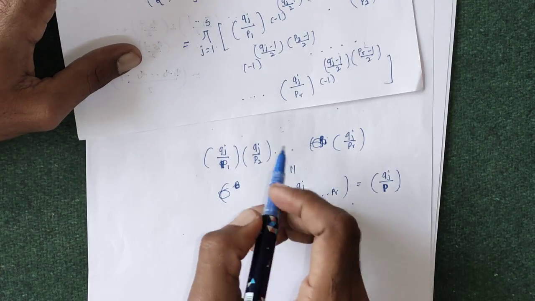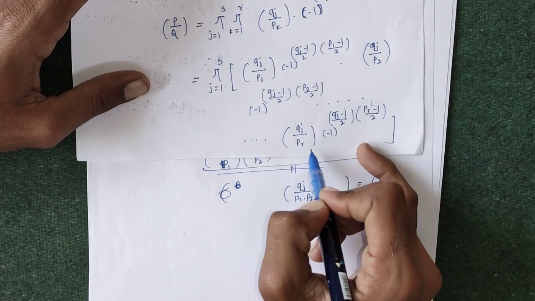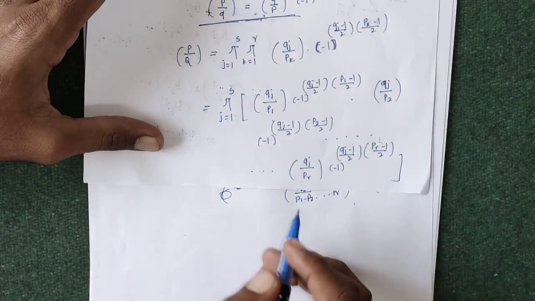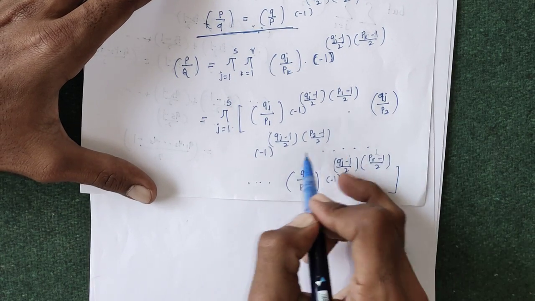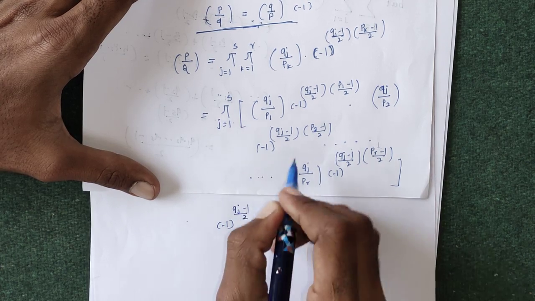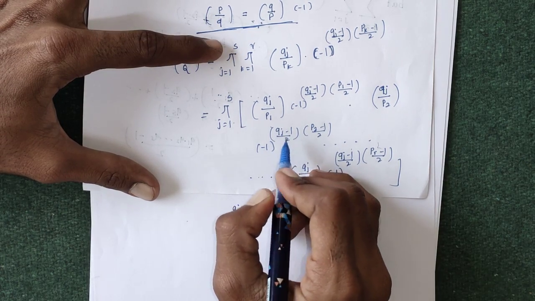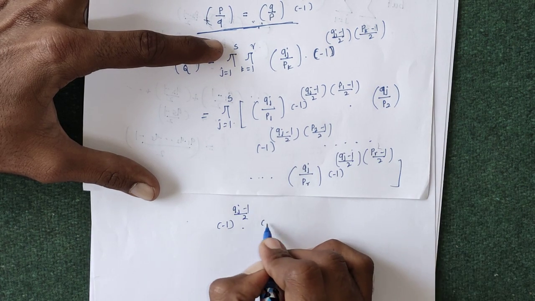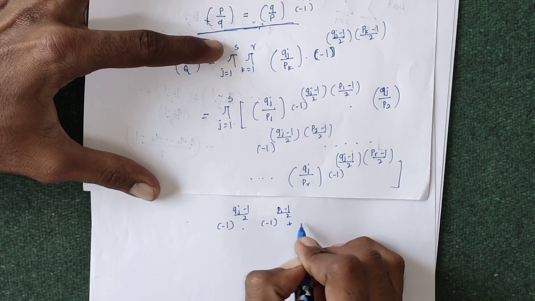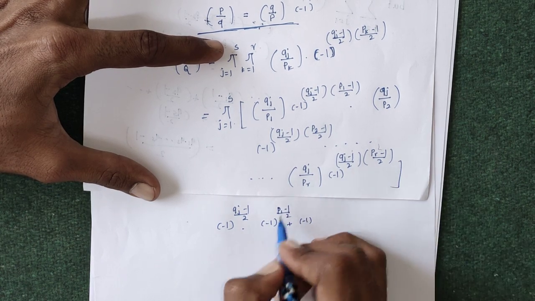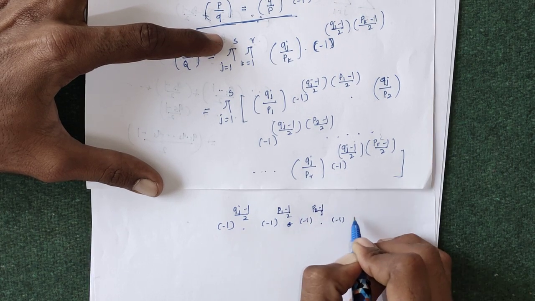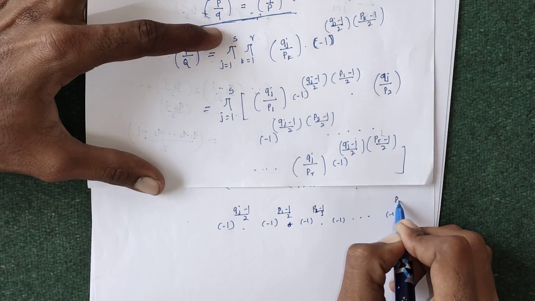So writing this 1 to r terms separately and using the definition of the Jacobi symbol, we get this. Now similarly, minus 1 to the power qj minus 1 by 2, taking minus 1 to the power qj minus 1 by 2 common, we get into minus 1 to the power p1 minus 1 by 2, into minus 1 to the power p2 minus 1 by 2, up to minus 1 to the power pr minus 1 by 2.